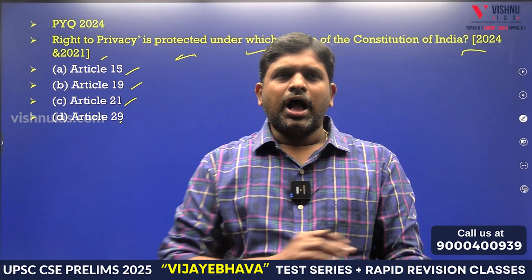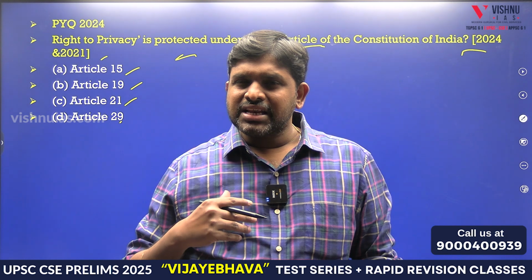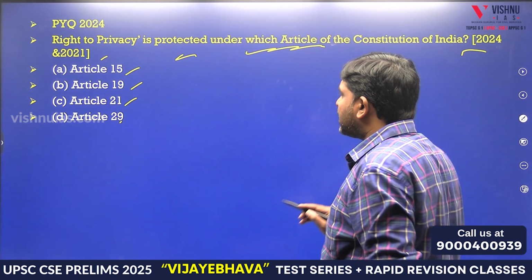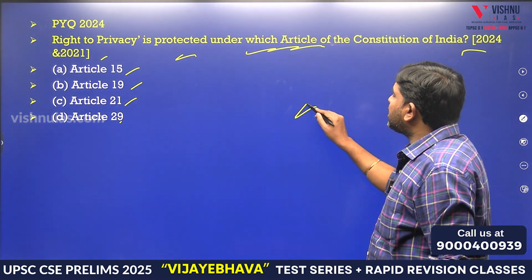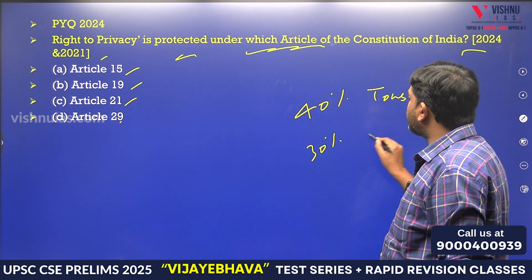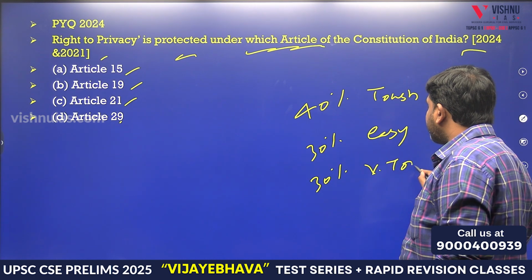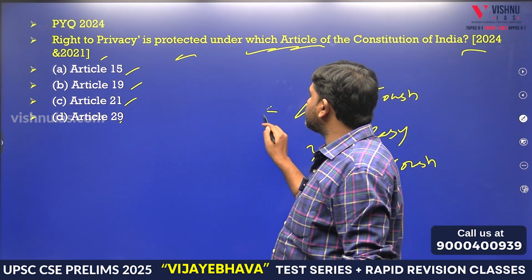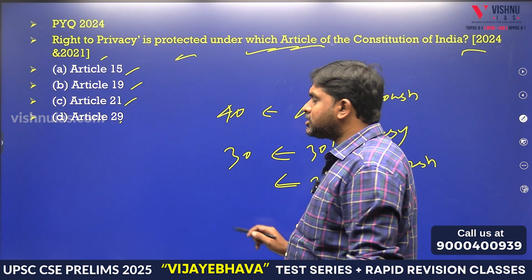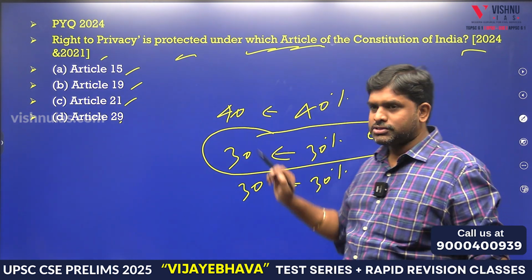What is that? Out of 100 questions which UPSC asks, from analyzing the last 13-14 years of question papers, it's 100% sure that they are going to ask 40% of the questions tough, 30% of the questions easy, 30% of the questions very tough. In this way, out of 100 questions, 40 questions, out of 30%, 30 questions. Means this type of questions will come under this percentage of the questions.